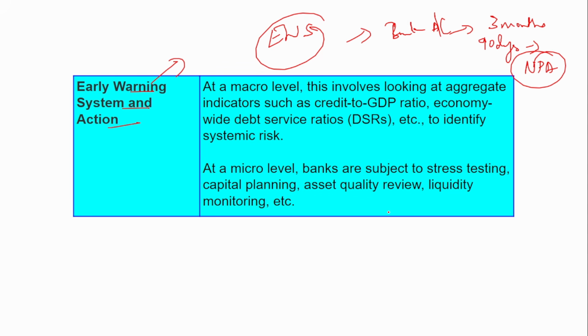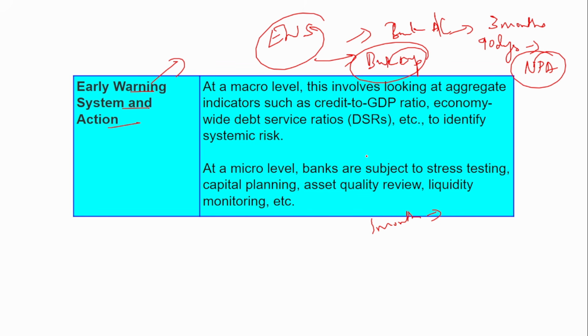So why do you have to wait for 3 months? After 1 month itself, if there is no EMI credited to the loan account, then an early warning signal will be generated by the system to the bank employees, say, to the branch manager. At that time itself the branch manager can follow up with the loan person and speak to him and find out the problem. If he has money, then insist he pays the money. So the loan account can be prevented from becoming an NPA account, right?